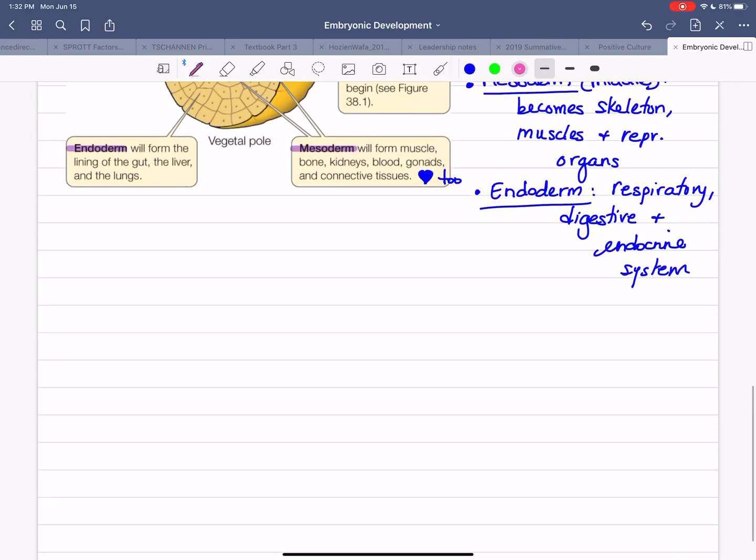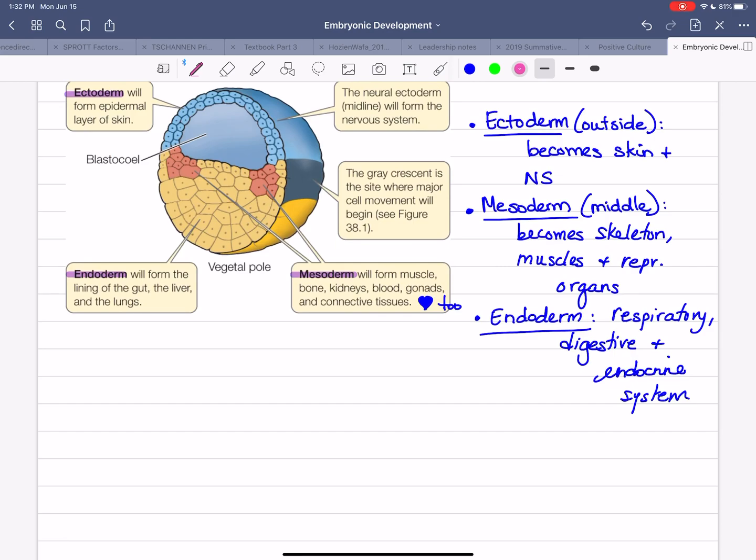Now, while this is happening, these first few weeks, we're also going to have some growth, and also some structures are going to start to develop. Morphogenesis just means we get the little hands and the face and the little feet. Okay, so then the rest is going to be the development of the embryo.